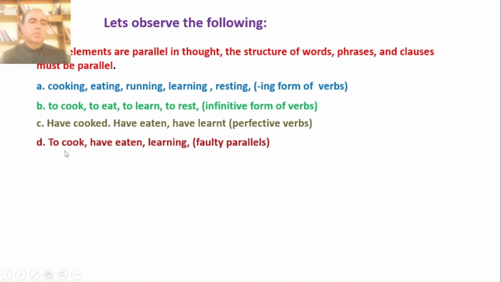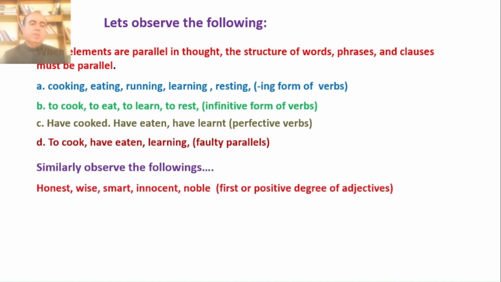If I say to cook, have eaten, learning, here is a faulty parallel. You see, to cook is infinitive case, have eaten is perfective case, and learning is ing form. So their structure is not the same. So this is an error of parallelism.